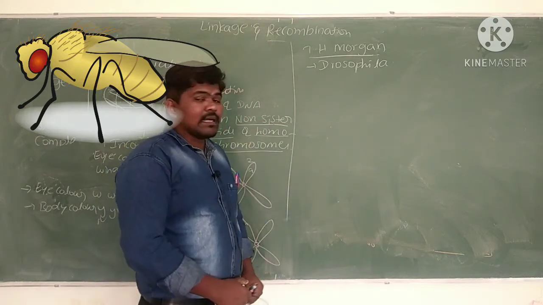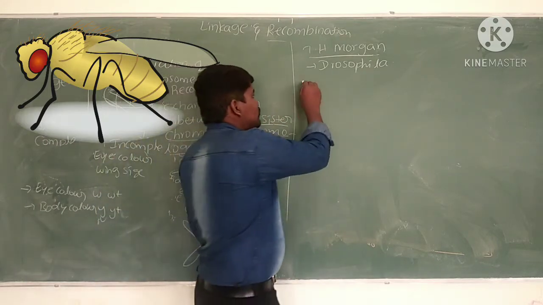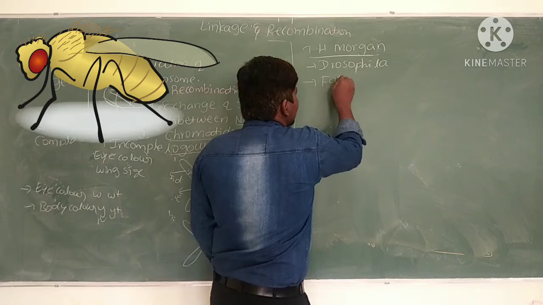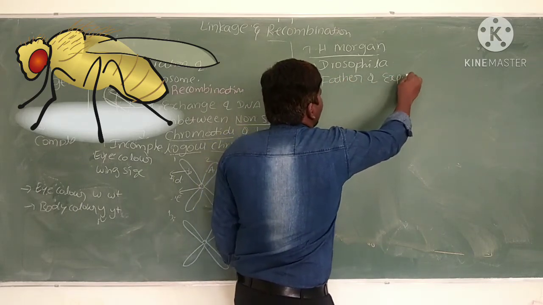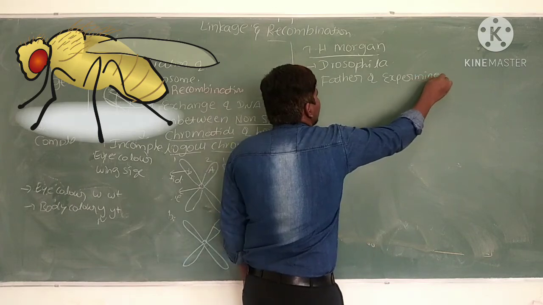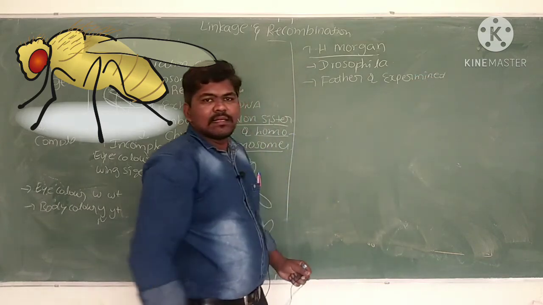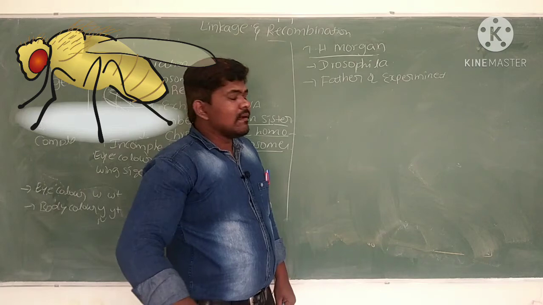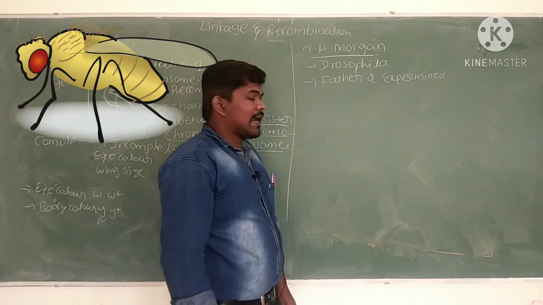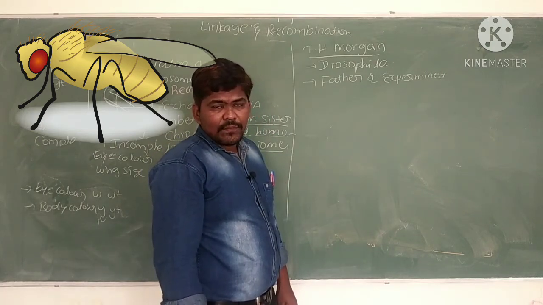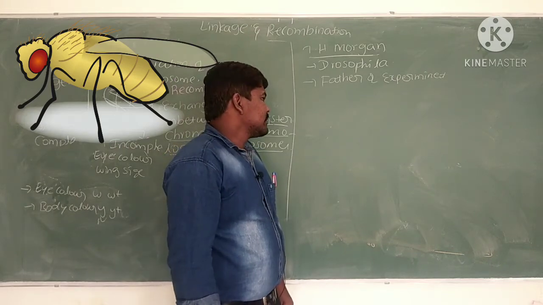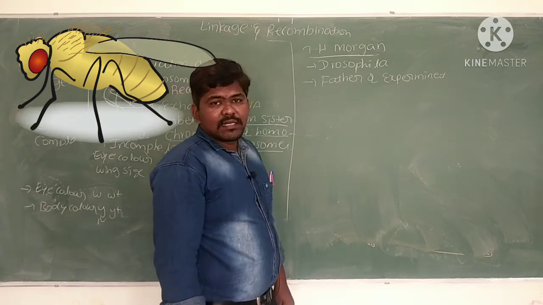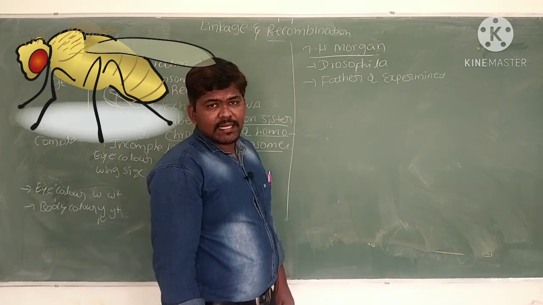T.H. Morgan is also called the father of experimental genetics. Why? Because he did a lot of experiments on Drosophila for identification of linkage and recombination. He also proposed the term criss-cross inheritance.